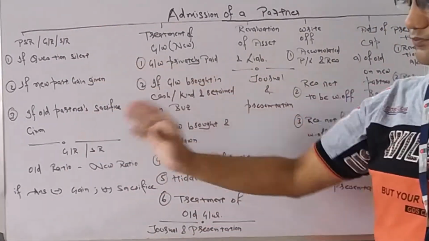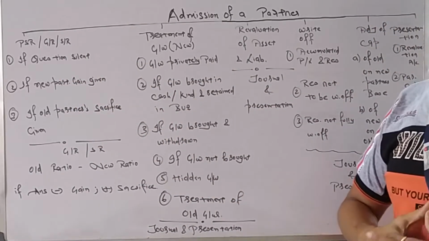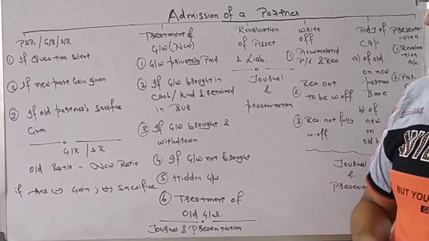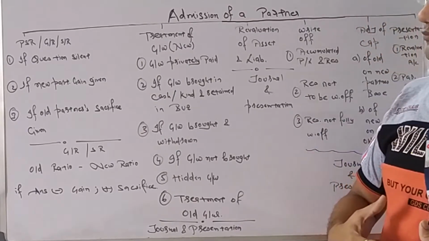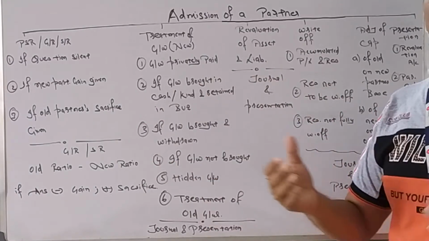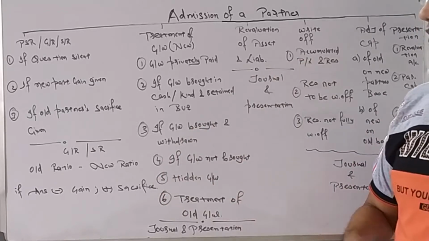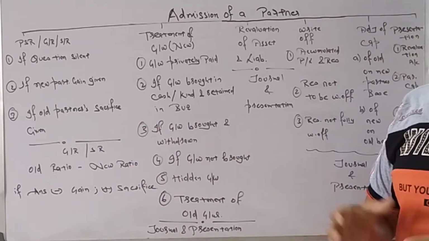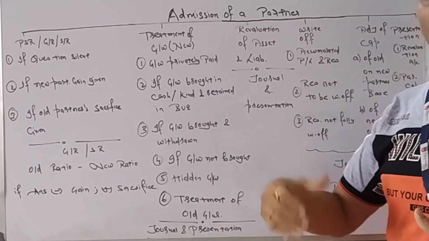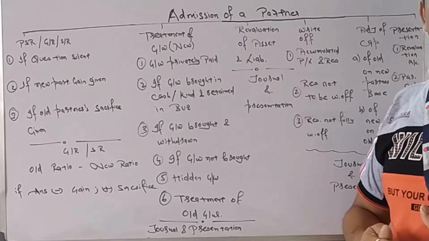We need to learn. There are three different types of question we can get in our exam. If the question is silent, then how to calculate? If the question has given us what the new partner will gain from the remaining other partners, your old partners. And if the question has given what old partners are sacrificing to the new partner. So these are the three different angles we need to learn.